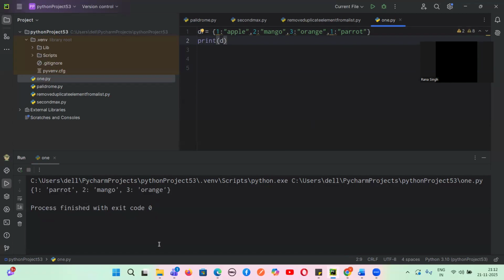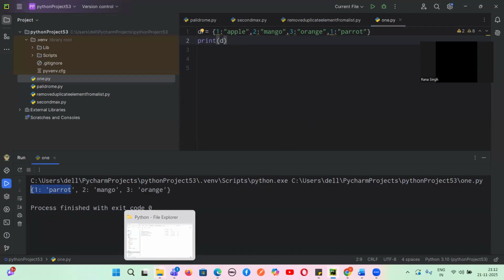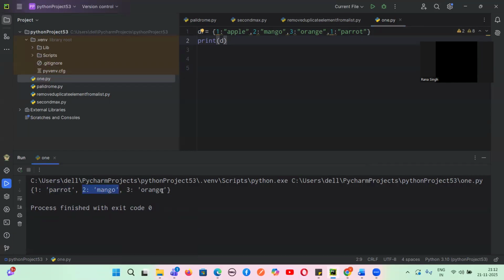Can you see? One parrot is coming. Then two mango is coming, and three orange is coming. So it overrode the previous value with the new value. There's no duplicate key. The value comes as unique. The last value overwrote the previous one, and then it is coming to mango, three orange. Any doubt in this example? Are you clear, guys? Clear? Yes. Very good.